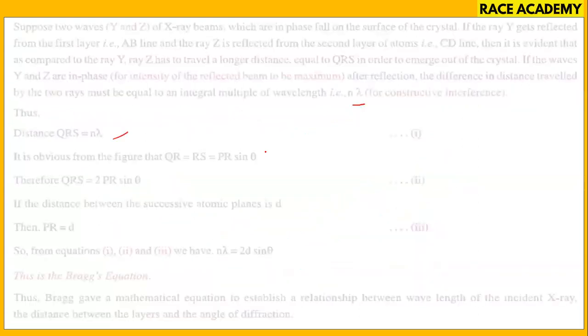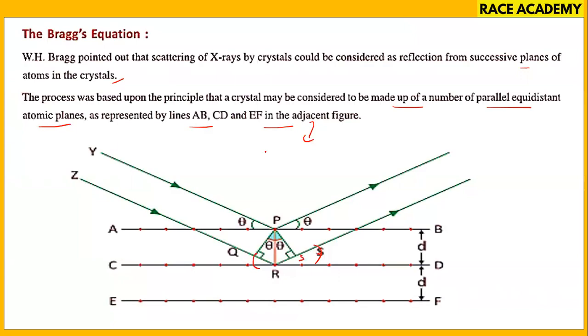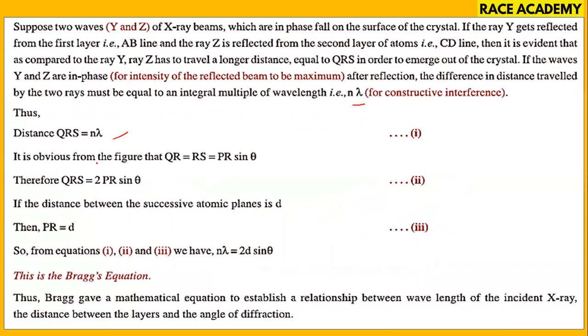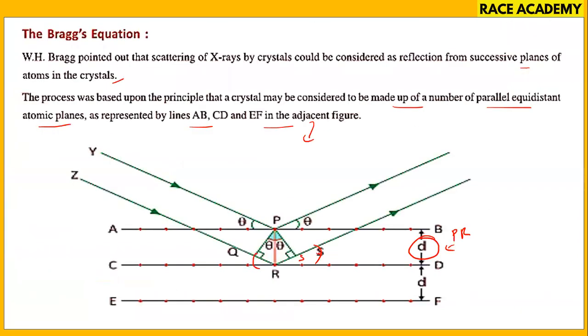The distance between successive atomic planes is taken as d, which equals PR. Then QRS is 2 times that, so n lambda becomes 2d sin theta. Here you can observe the value 2d sin theta: this value is d sin theta, and the QR value is also d sin theta.